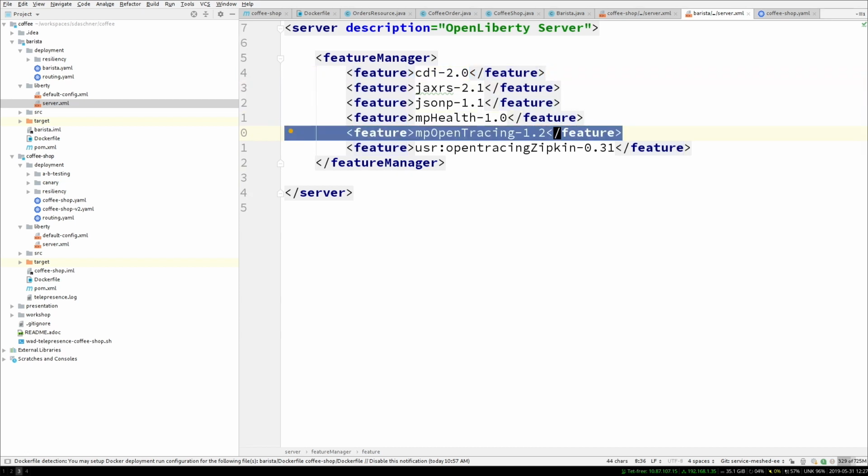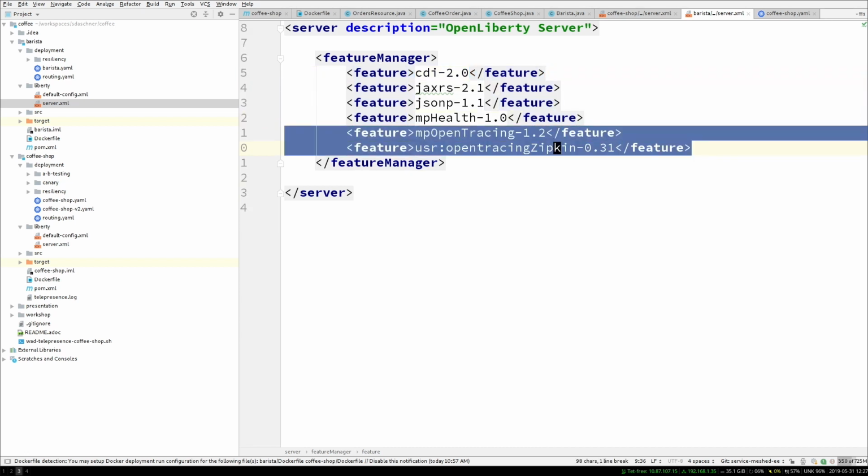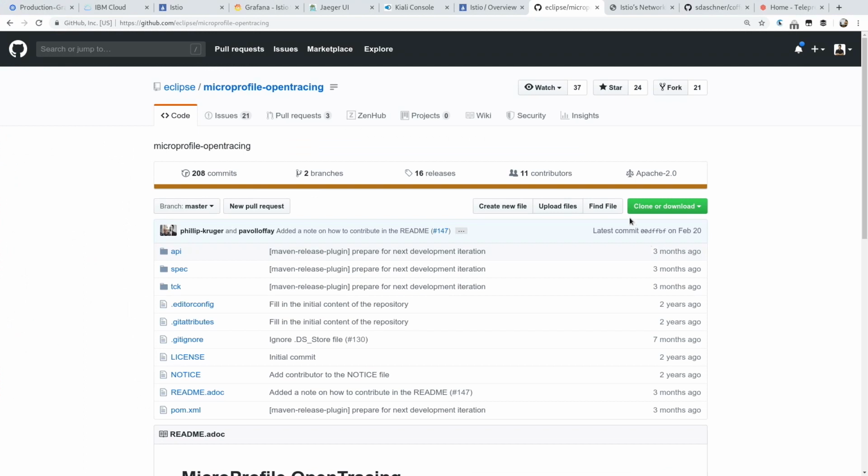And I have MicroProfile OpenTracing, a Liberty-specific implementation for that. So I don't need to configure anything in my code. I just configure the server like that, and we will know about the OpenTracing standard. That's great, and then all of these observability examples work, as you can see.